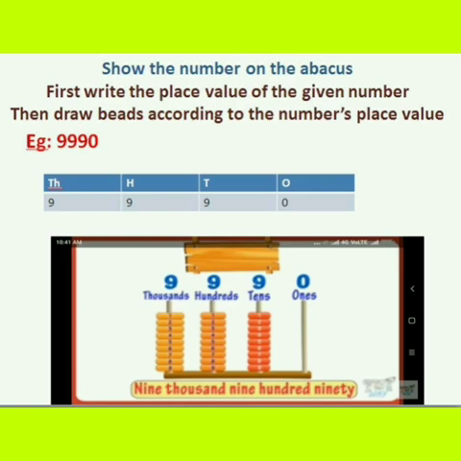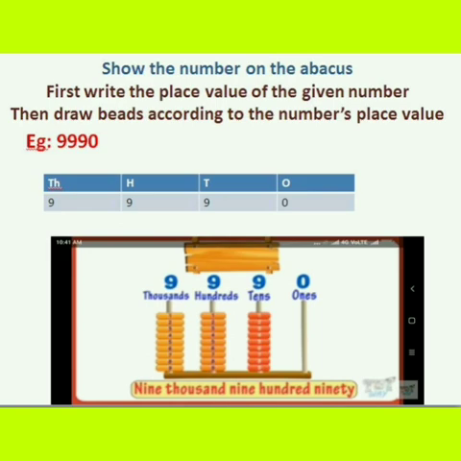Okay, good. Next, write or draw abacus. First write the place value of the given number, then draw beads according to the number's place value. For example, consider 9990. First place this number in the place value chart. Next, draw the abacus picture and draw the beads. Here 0 is placed in ones place, 9 is in tens place, 9 is in hundreds place, and another 9 is in thousands place.